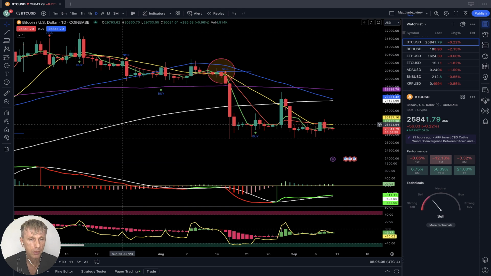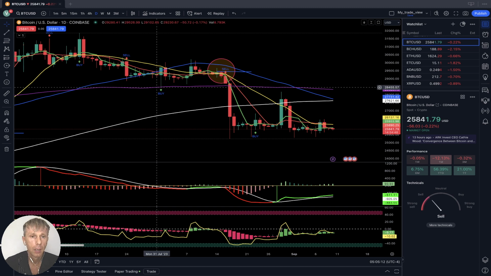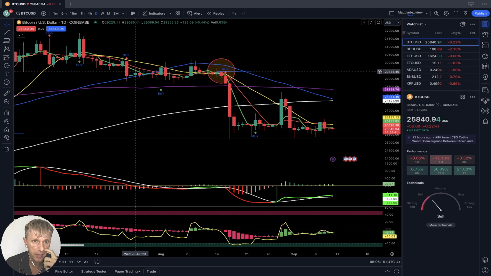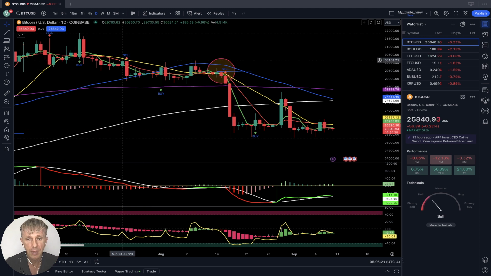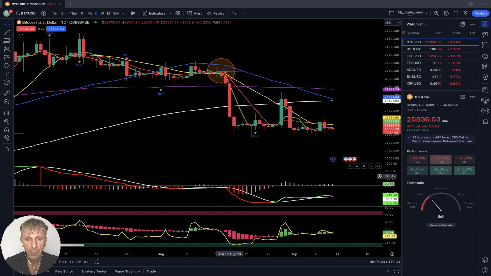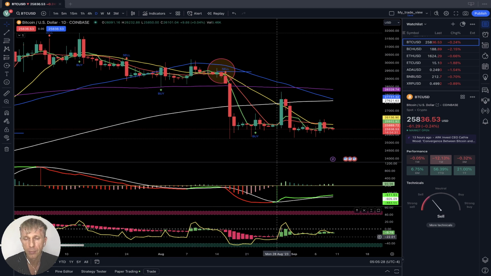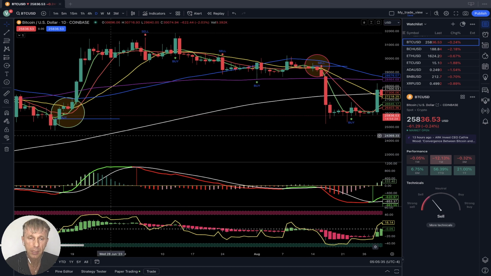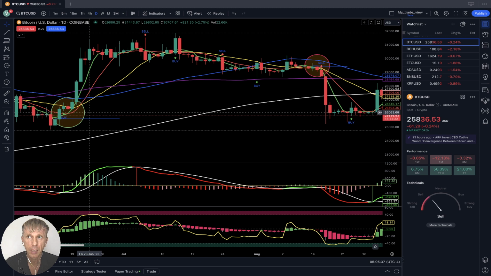Let me talk about my setup. I'm using simple moving averages: white line SMA 200, purple line SMA 100, blue line SMA 50, yellow line SMA 20, red line SMA 10, and green line SMA 5. Buy and sell script indicator, MACD indicator lines, Heikin Ashi bars, and RSI indicator yellow line. That's all. Very simple. It's not easy because emotions are involved. But if you follow the indicators, you will be successful because indicators do not have emotions.